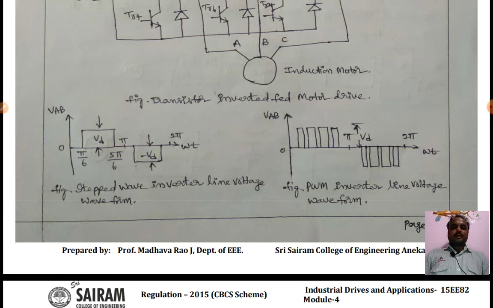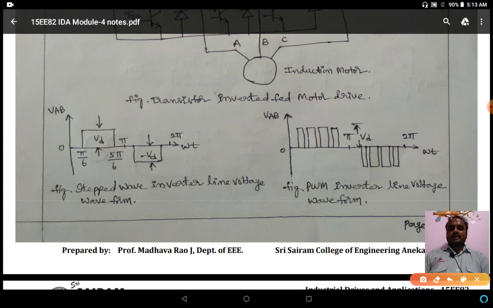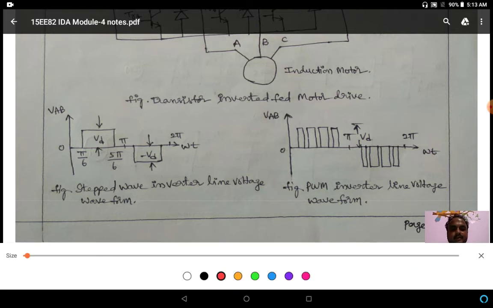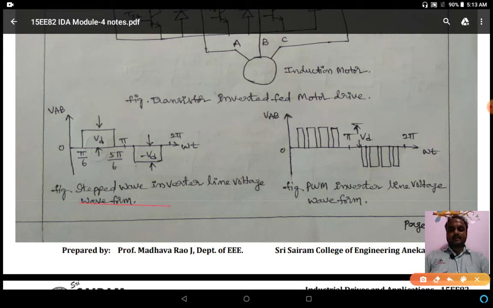The output voltage waveform of the inverter is shown in the figures. One is the stepped wave inverter line voltage waveform, shown in figure 1, and the other figure shows the PWM, pulse width modulation, inverter line voltage waveform.